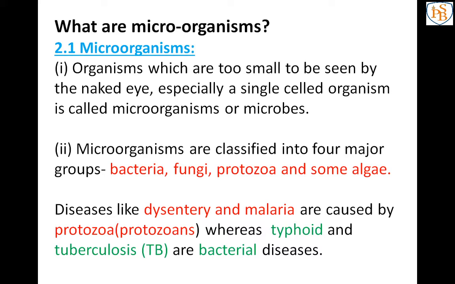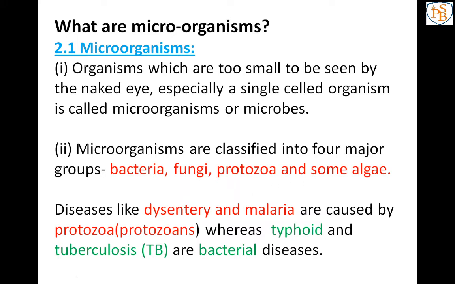So the first group of microorganisms is bacteria. Next one is fungi. Third is protozoa and some algae. Not viruses. Viruses are not included in microorganisms, because I have told you that microorganisms are living things, but viruses are not considered living things. So the main four microorganism groups are bacteria, fungi, protozoa and some algae.